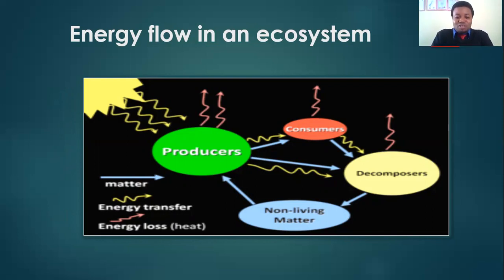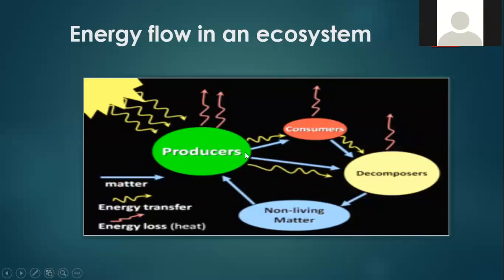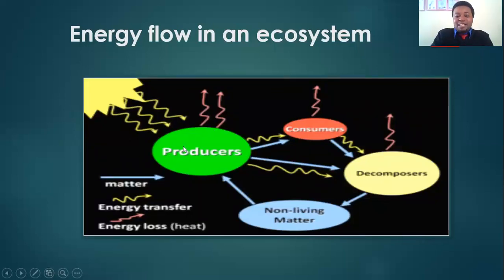So we can see that there are producers there. Are you able to see? The producers there in green represent things such as plants. So the plants will harness the energy. They will trap the energy from the sun. Have you seen that yellow part? It shows that energy has been transmitted from the sun and trapped by the producers. Now, we can see those arrows there going to the consumers and decomposers. Are you able to see?